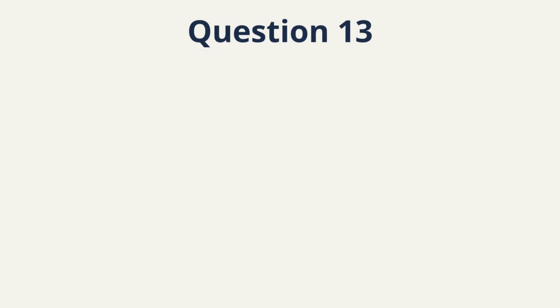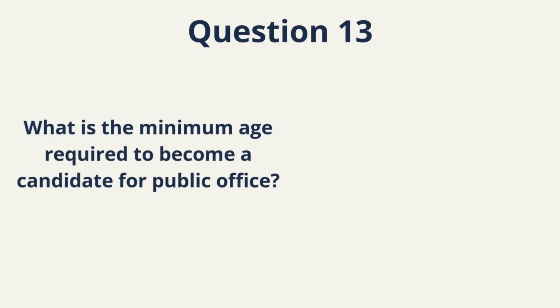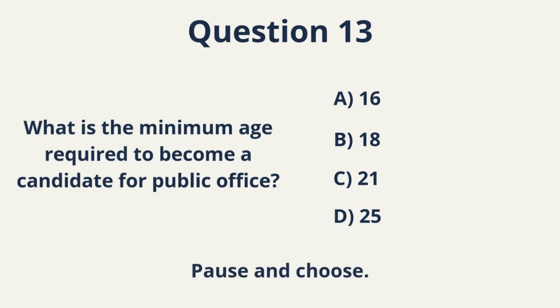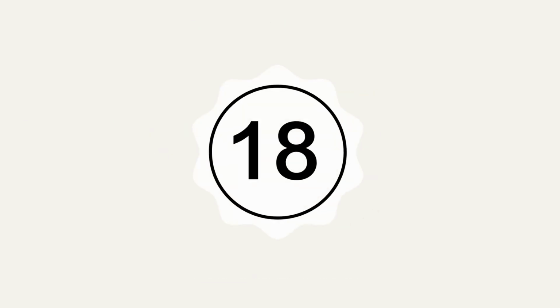Question 13. What is the minimum age required to become a candidate for public office? A. 16. B. 18. C. 21. D. 25. This is a civic structure question. Pause. Choose carefully. Correct answer. B. 18. You must be 18 years old to stand for election.